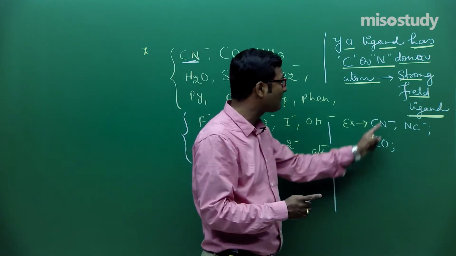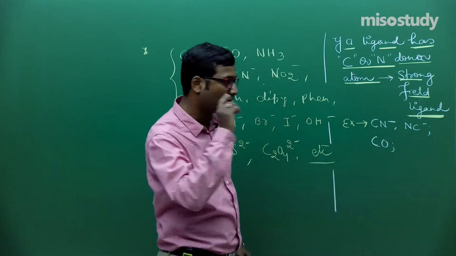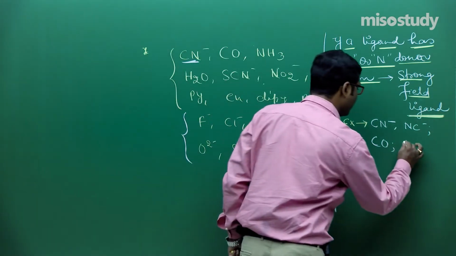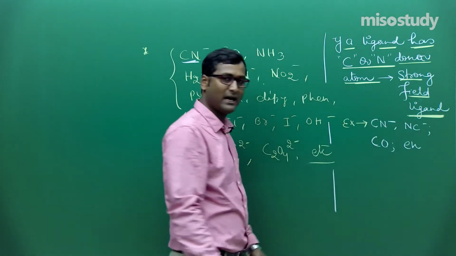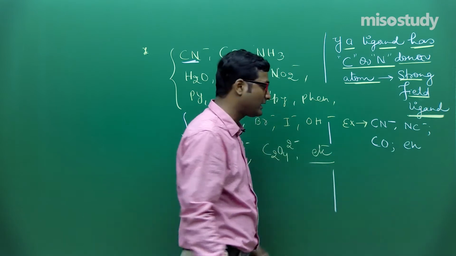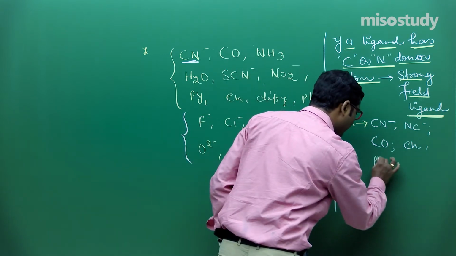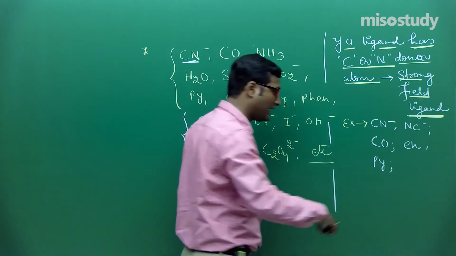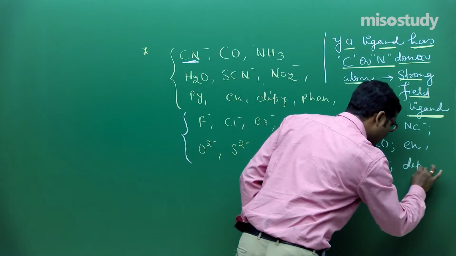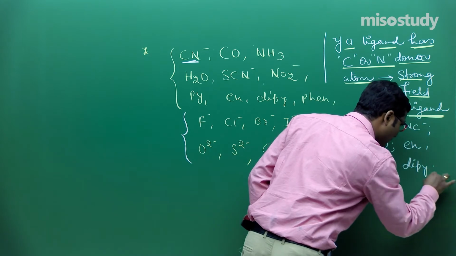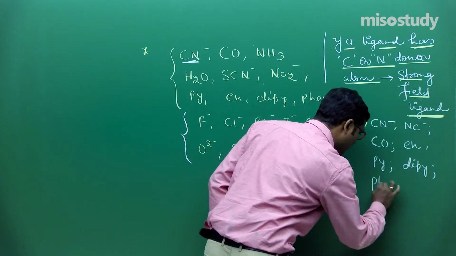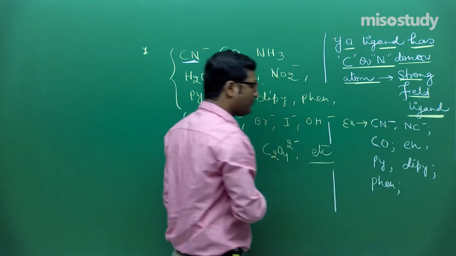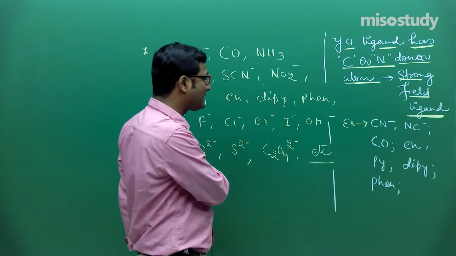Now en, ethylenediamine, as we know, here nitrogen is the donor atom. Pyridine is also a strong field ligand with a nitrogen donor atom. Dipyridyl and phen also have nitrogen as the donor atom. Is it clear to you?